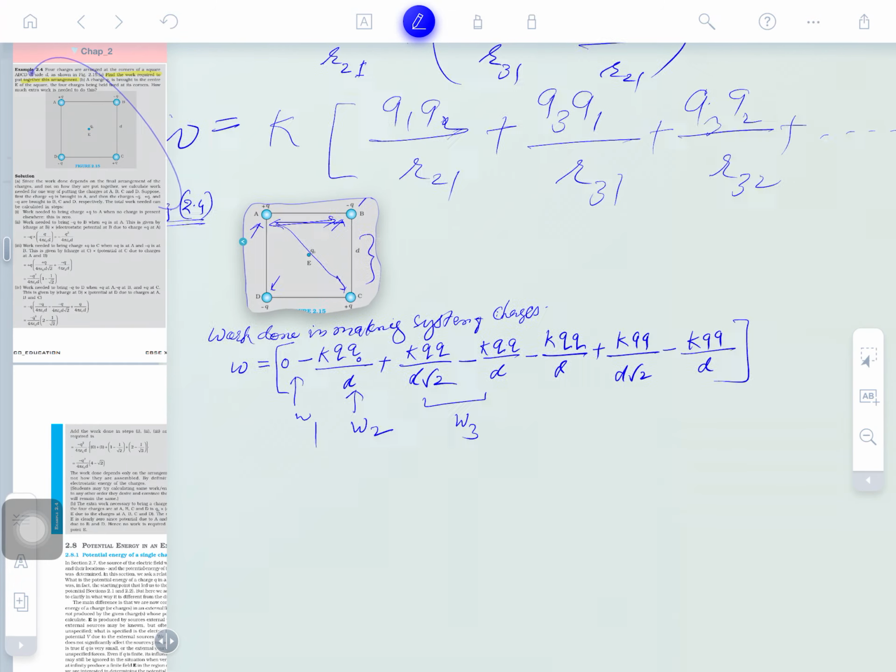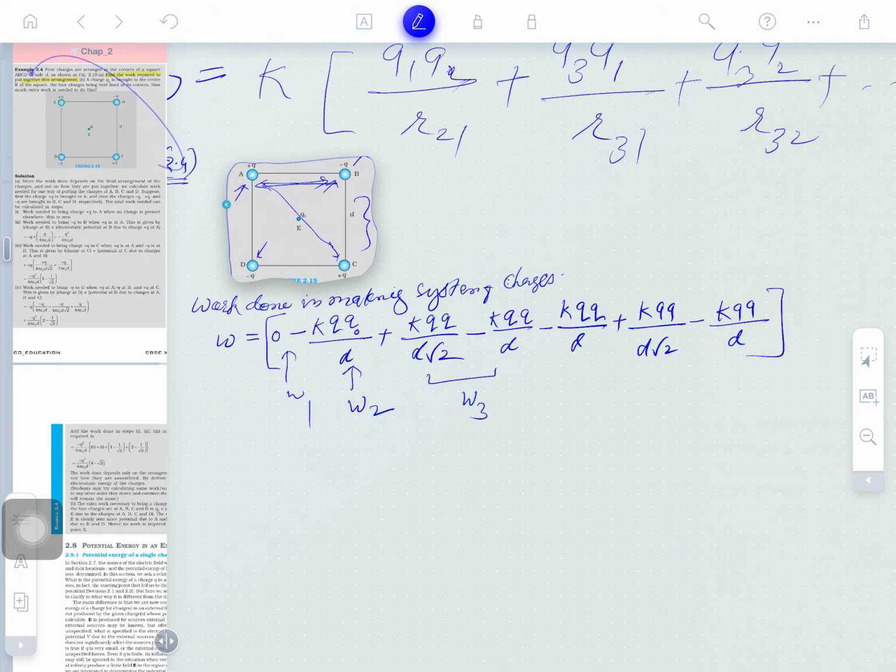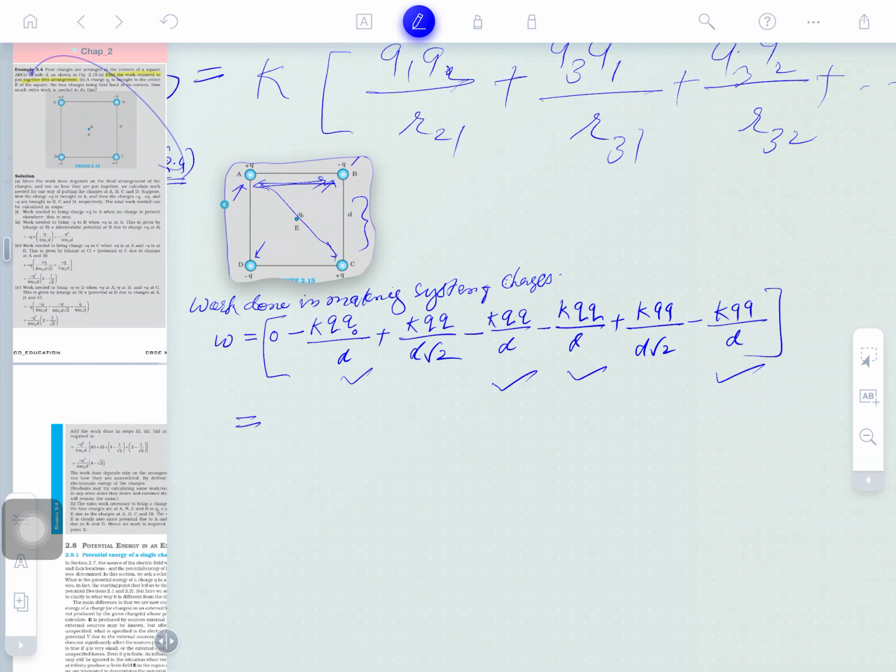Now close. This is the total work done, you must see. Clear guys? So what will be here? It is this here. So you see, it's this quantity once, and twice, and thrice, and this also here. So how many times is this occurring? So we can write here minus 4 times k q q, all are q q here, and later you can just write in this manner.